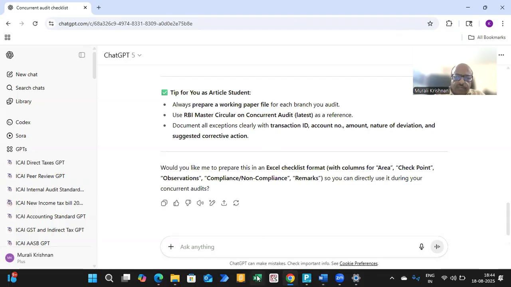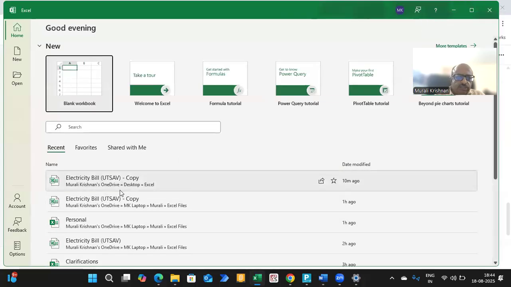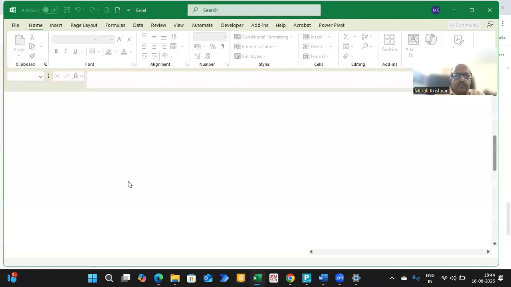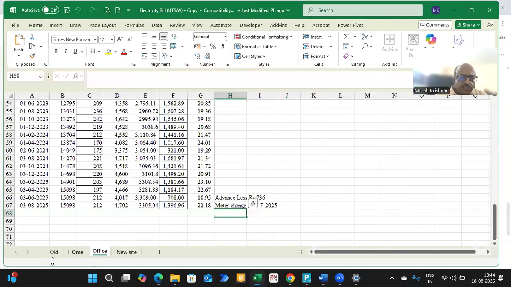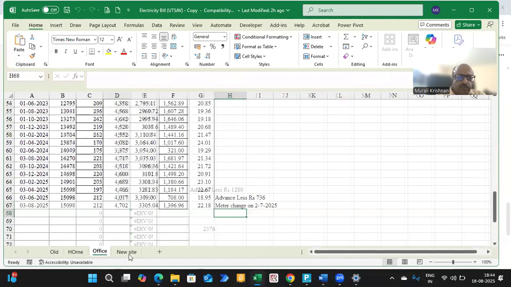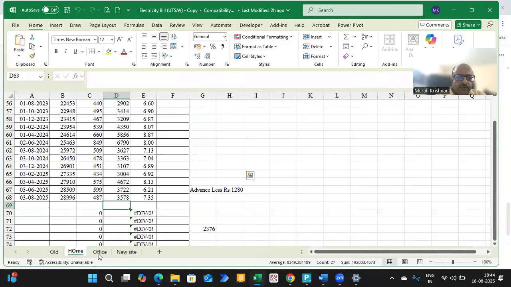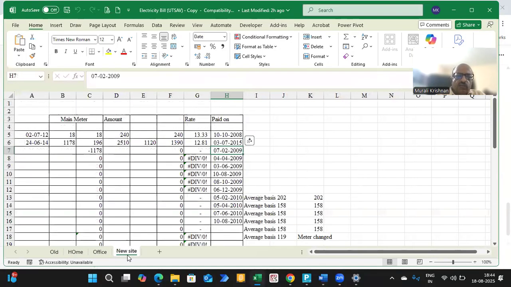So I have a case where I have an Excel file with three sheets. Assume that this is coming from the principal. Don't look at the data, it's not relevant. These three sets of data have come from the principal in three sheets. He wants each of them in a separate file. That is the idea behind it.